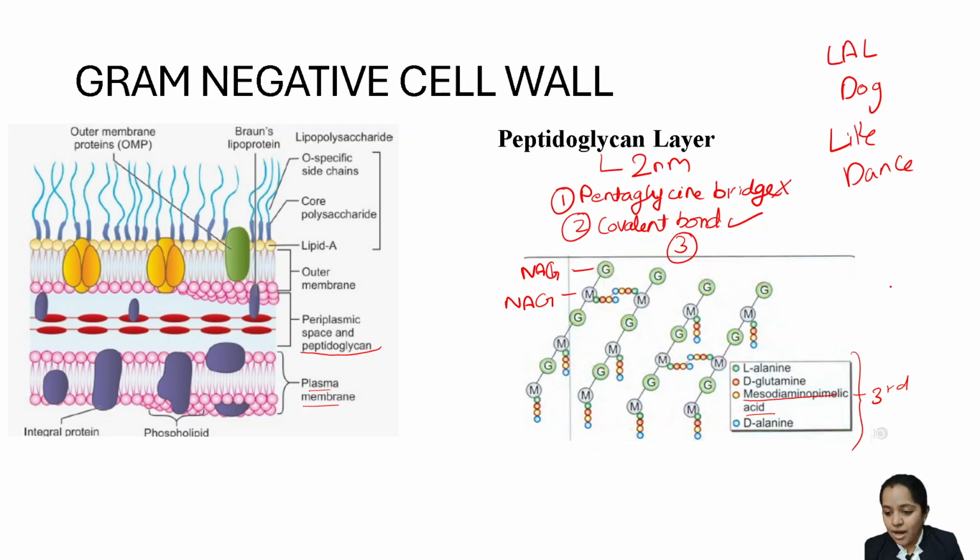Clear? Now, if you get confused, remember it like this: Lal, dog, mad, dance. Okay. So, again, L-alanine, D-glutamine, and this stands for mesodiaminopimelic acid and D-alanine. Clear? Understood? So, this was your peptidoglycan layer.